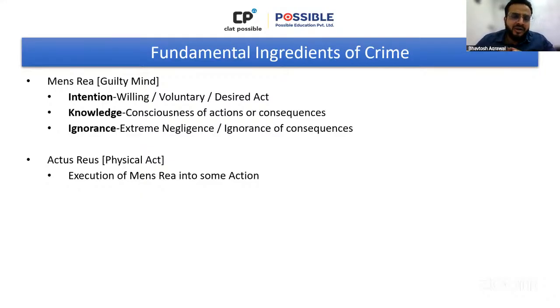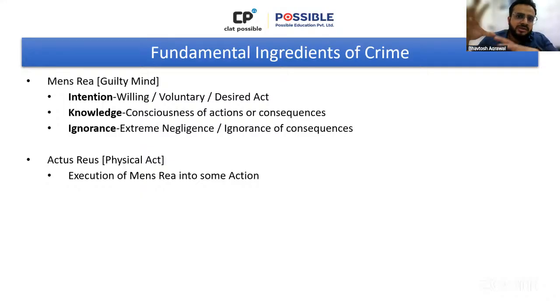Now, ignorance is a completely different aspect. When a person is ignorant, he chooses to be ignorant. In the first case, the choice is of an intention. In the second case, the choice is of a knowledge. In the third case, there is a choice of being ignorant. So, of course, all of these three things are choices, separate choices.